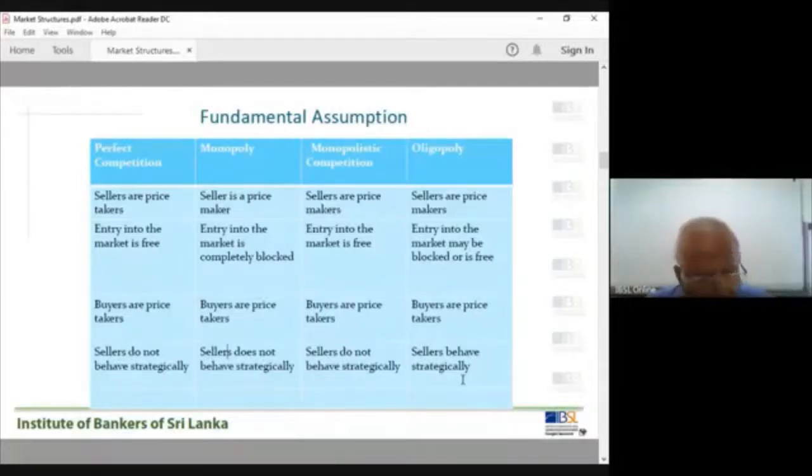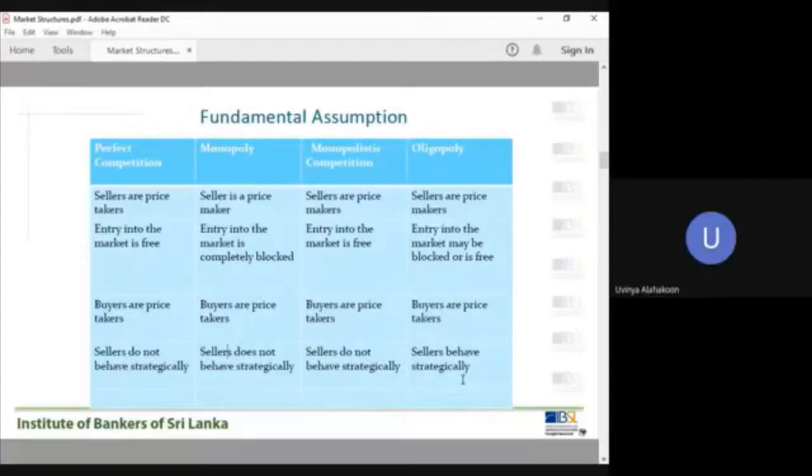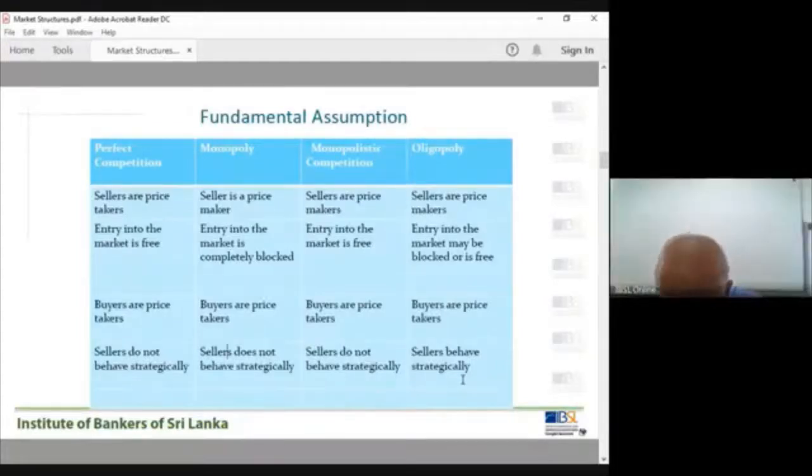In a society, when you decide something, do you take independent decisions or some kind of strategic decision, strategic behavior? Answer me, please. Independently or strategically? Strategically. Yeah? You said strategically, right?